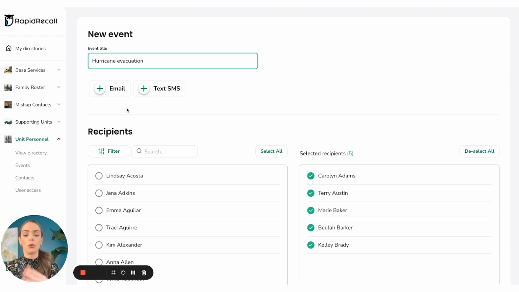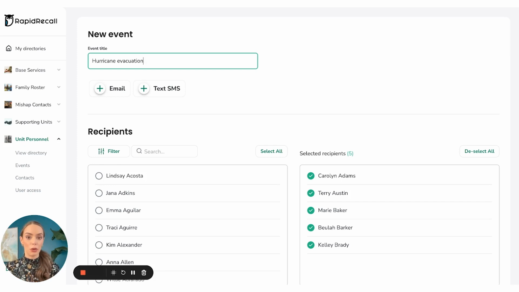Next, you're going to choose the form of communication. Now, Rapid Recall was really designed to be a thoughtful platform. So in many cases, you can use it as escalating waves of messages, starting with the least intrusive. So if you didn't have something that was so time sensitive, you might start by sending out emails to everyone. And then maybe after an hour or two or a certain period of time where you haven't heard back from everyone, then you might send another wave that utilizes text messages going to their phone.